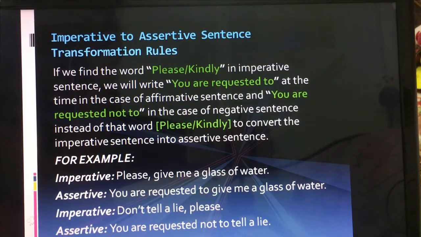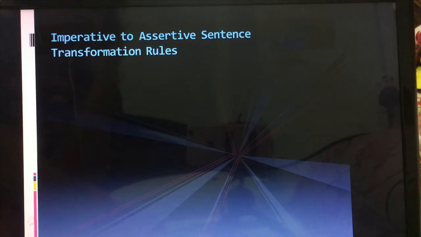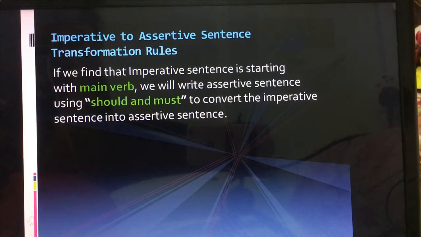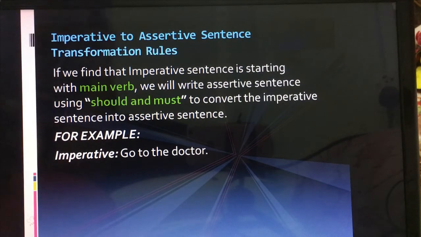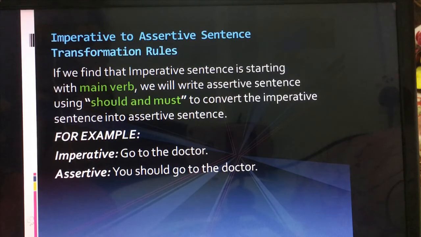Let's see another rule for that. All right, so if we find that the imperative sentence is starting with the main verb, there won't be any subject. So it's starting with a main verb, we will write the assertive sentence using should or must. You can use should or must to convert the imperative sentence into assertive sentence. Let's see an example. Go to the doctor. So you can see go is our main verb, so it started with go to the doctor. So if we make it assertive, it will look like this. You should go to the doctor.